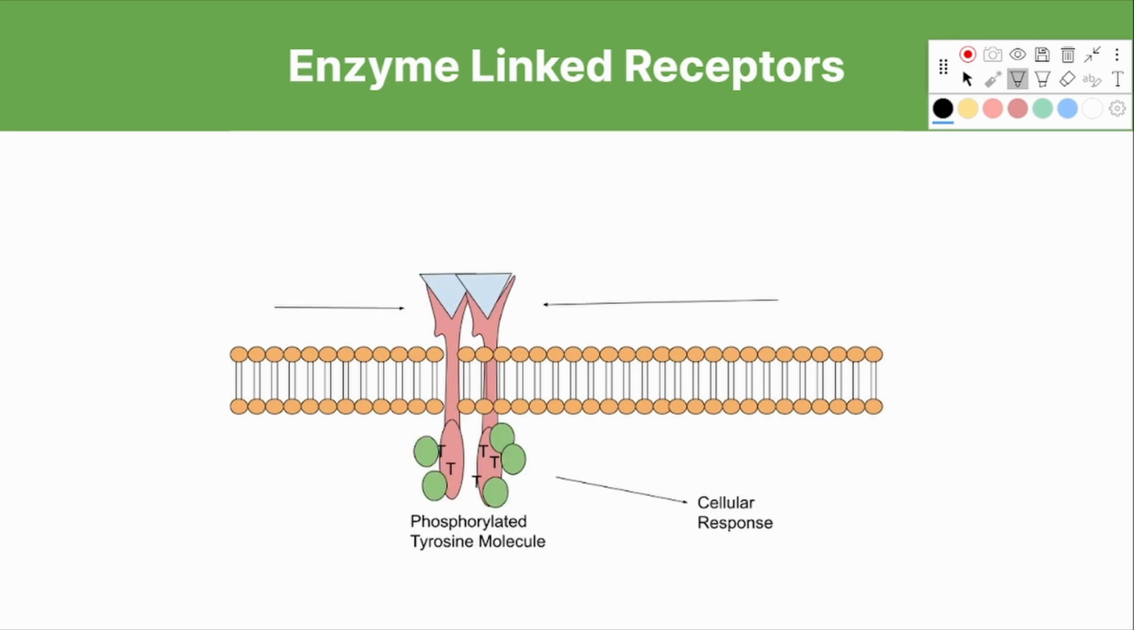As a result of the dimerization of the tyrosine kinase receptors, phosphates are able to attach themselves to the tyrosine residues located in the intracellular domain of the receptor. This then allows the phosphorylated tyrosine molecules to transmit the signal to other messenger molecules, leading to a cellular response.